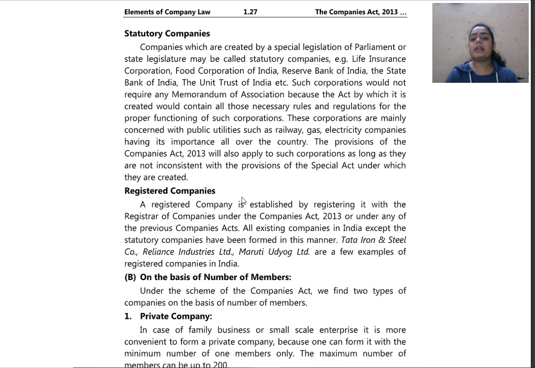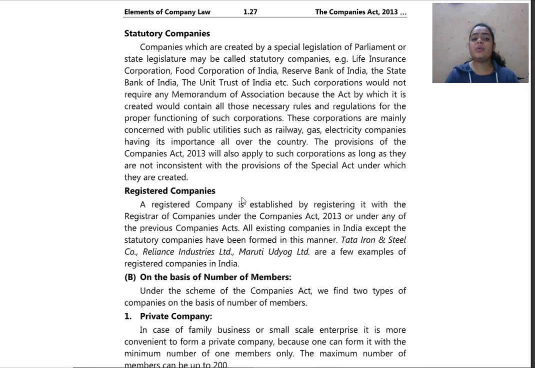But since they are created under a special act, all the rules and regulations shall be different. And since these are government owned companies, that is, the government takes care of all these companies, and since the rules and regulations are specified, they shall not consist of any memorandum of association. So these are statutory companies.